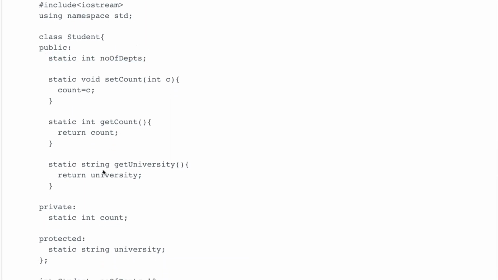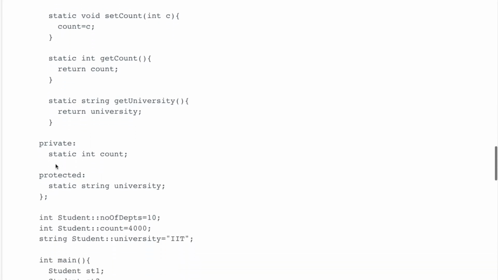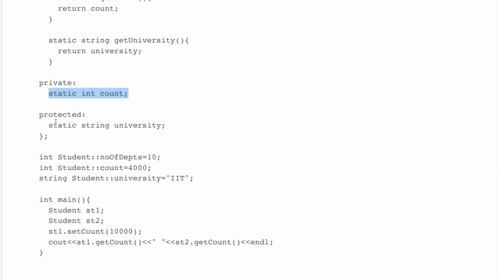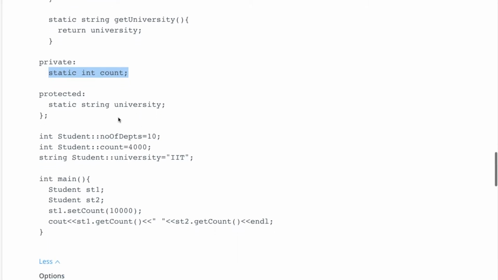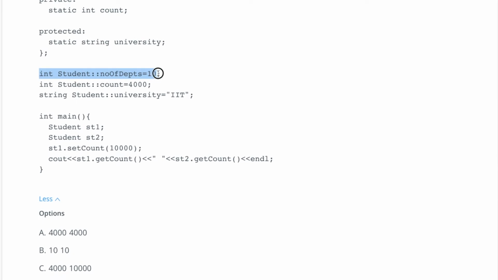Now coming to the seventh question, we have a class Student where we are providing some static variables: number of departments, which is a public variable. Then we are providing a private variable, which is also static, and its name is int count. Then another protected variable, which is a string named university. So all these variables are static. Now we are assigning number of departments equal to 10 and student count equal to 4000, and then there is a name of university which is IIT.